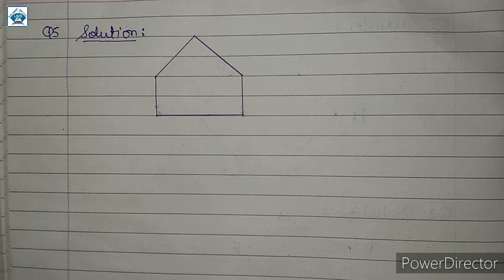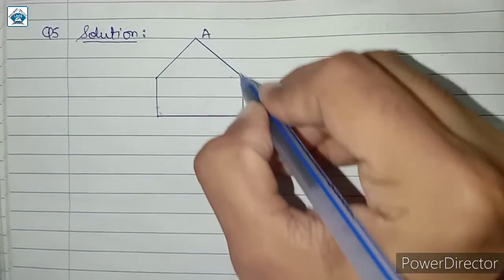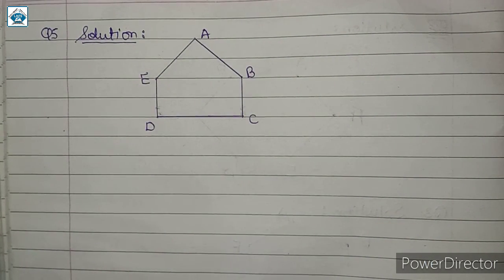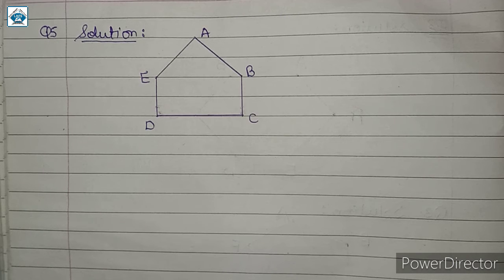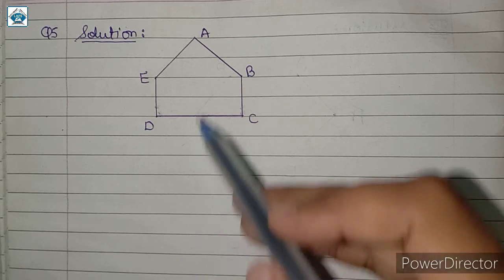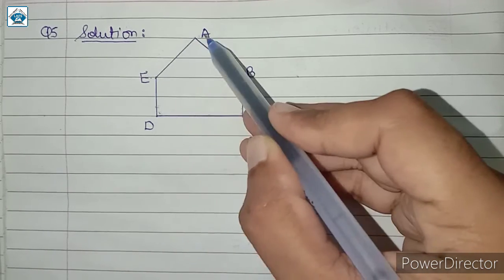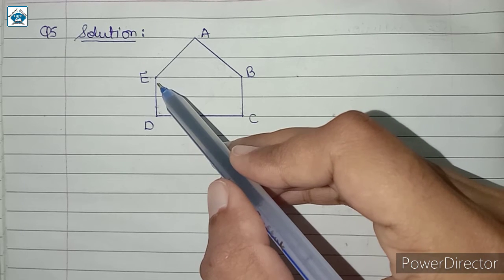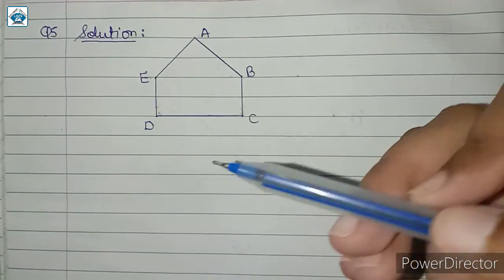First of all, in this question we have to draw a rough sketch of a pentagon and we have to draw its diagonal. Now in the question it is given that a diagonal is a line segment that joins any 2 vertices of the polygon and is not a side of the polygon. First of all, let us name these vertices A, B, C, D, E. So A, B, C, D, E is a regular pentagon and we have to draw its diagonals. So here we will connect 2 vertices. A and E are already connected, so this is a side. So other than a side, a line segment that joins any 2 vertices, we call that a diagonal.